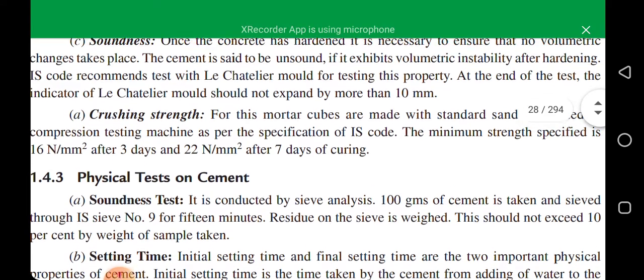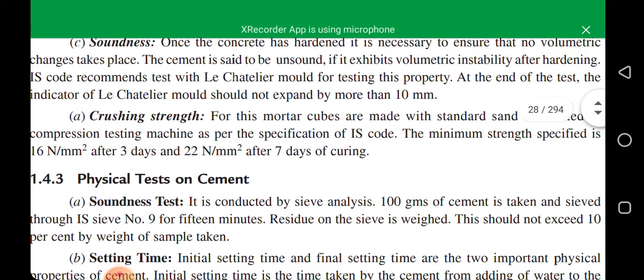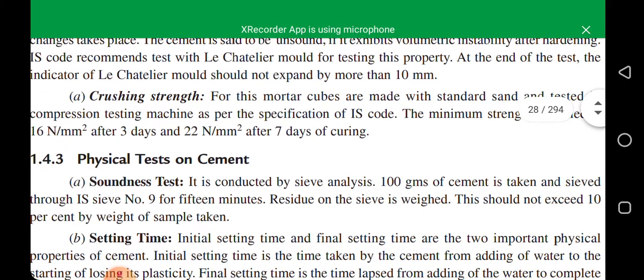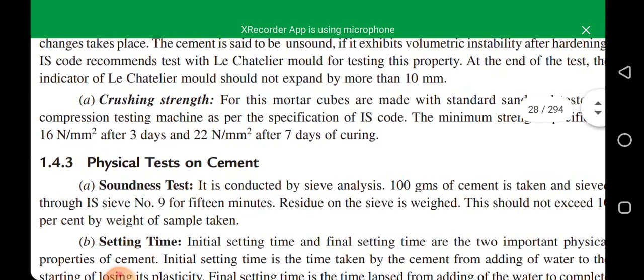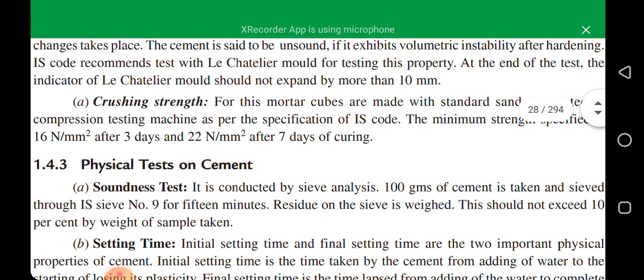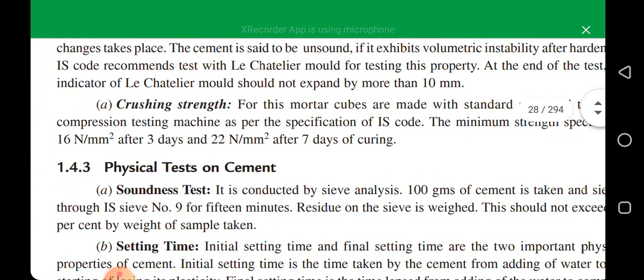Crushing strength. What is crushing strength? To measure crushing strength, we make mortar cubes with standard sand and test in a compression testing machine. As per the specification of IS code, the minimum strength is 16 Newton per millimeter square after 3 days and 22 Newton per millimeter square after 7 days of curing.